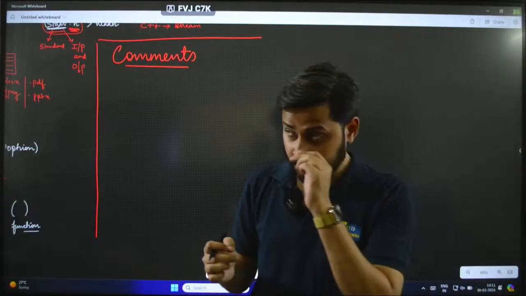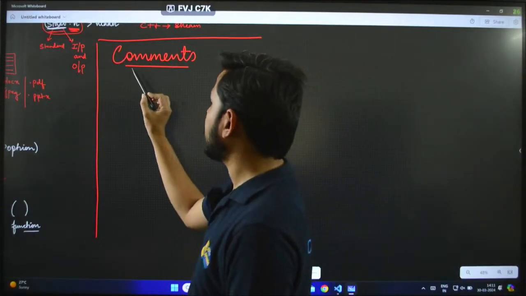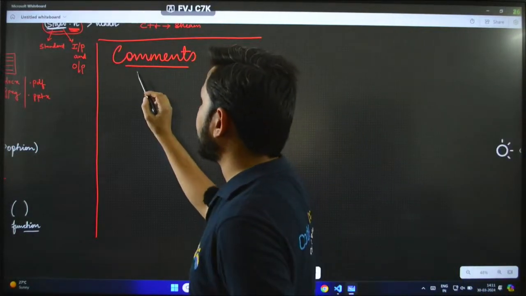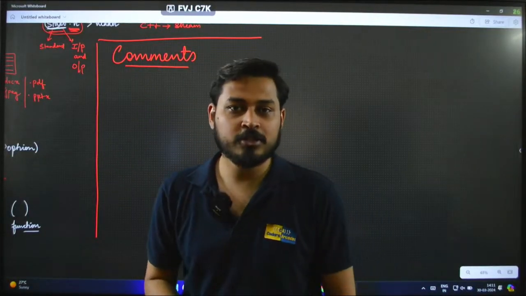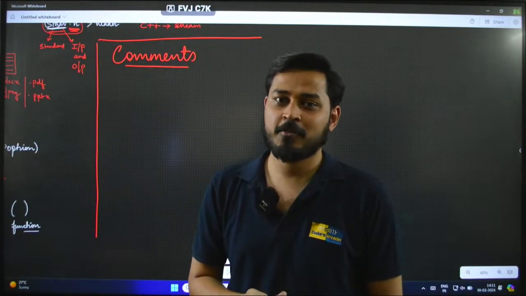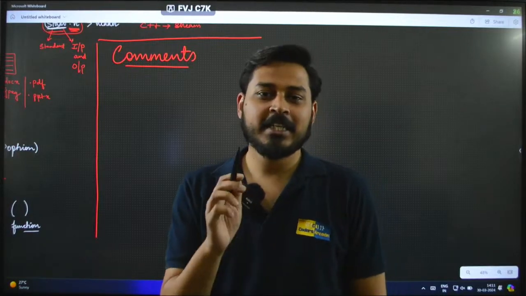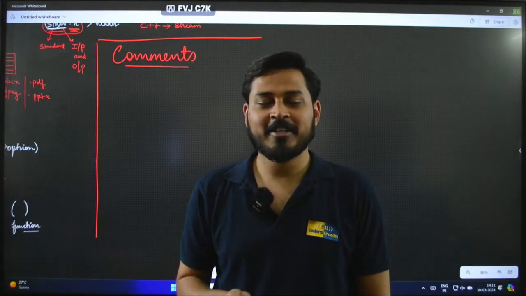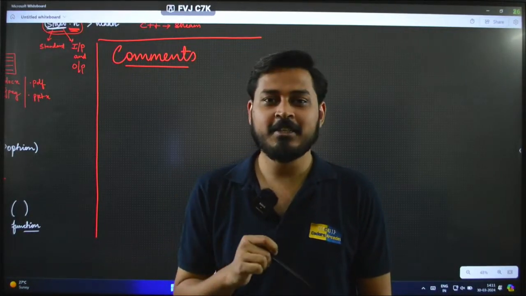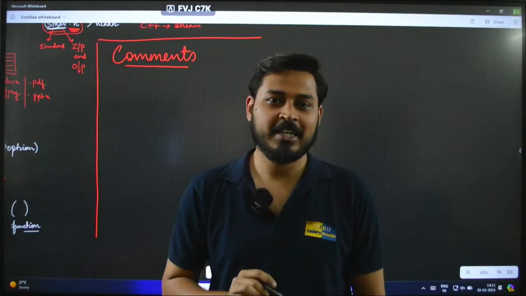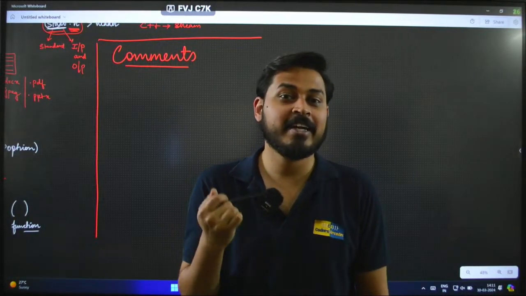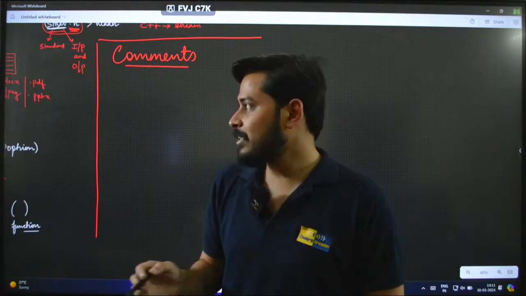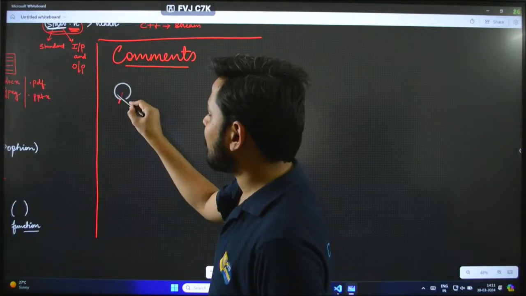Comments is a concept which allows us to increase the readability of the program. Say, for example, here we have written the code. For example, we have written the hello world program only. Now we can use comments in it to increase the readability of the program. Comments are used to increase the readability.